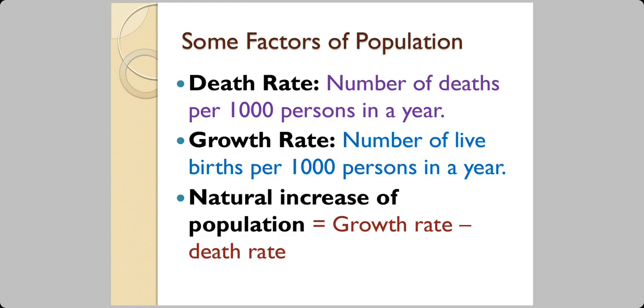Similarly, for a population of 1000 people, the number of live births in a year is the growth rate. We're talking about live births. We are not talking about the babies who died before being born, right? And the natural increase of population is the difference between the growth rate and the death rate.